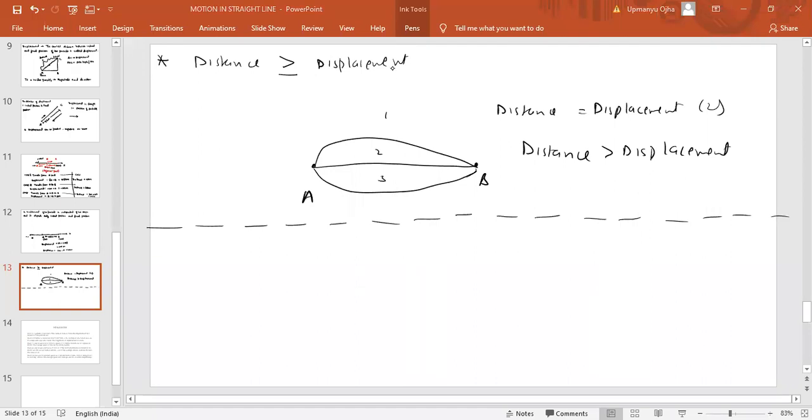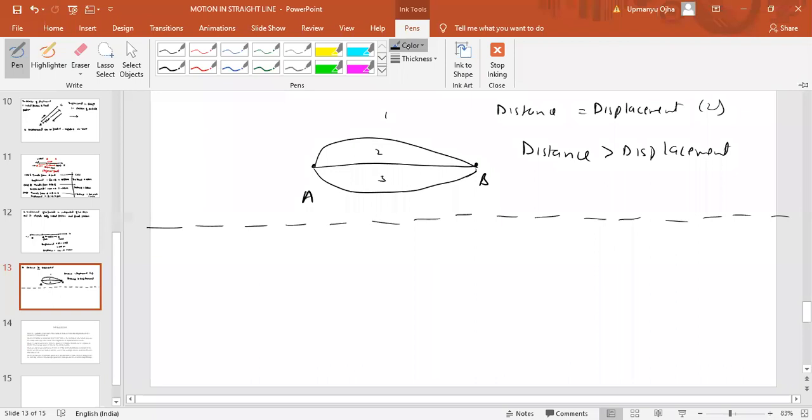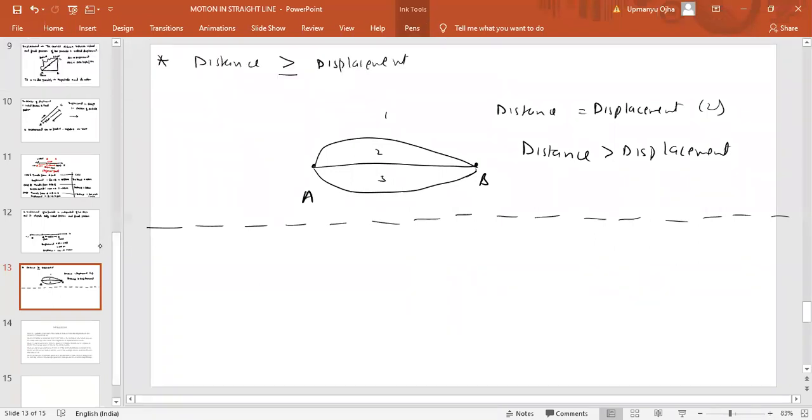Okay, do one numerical here. A particle started from O. It started from O, reaches R at a distance of 100 meters.